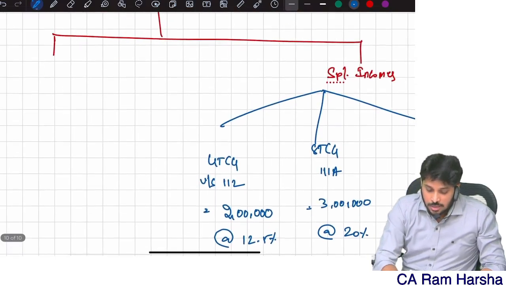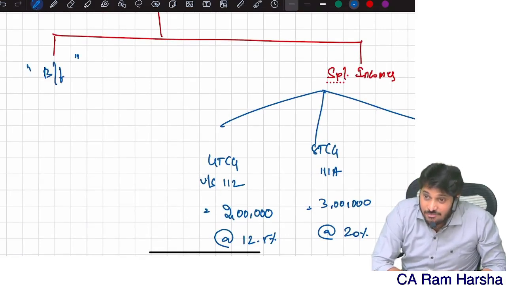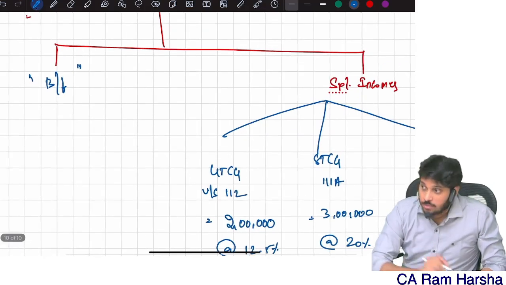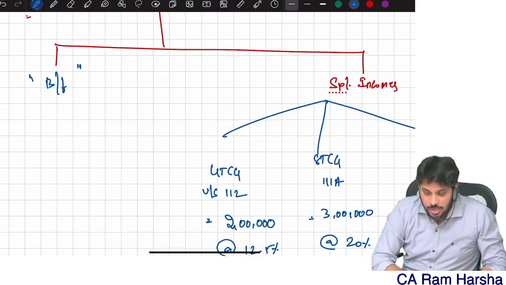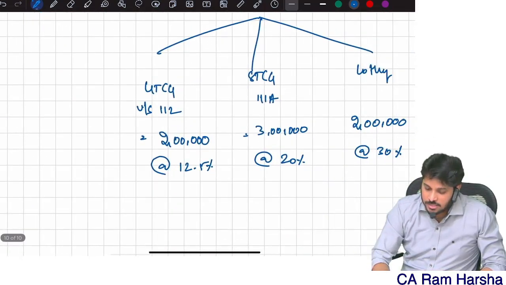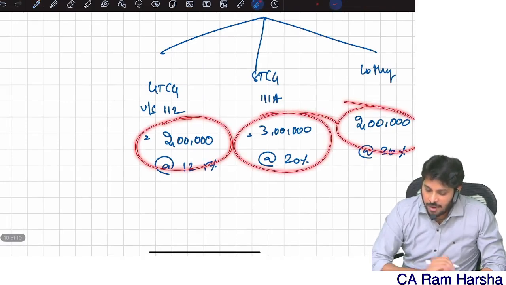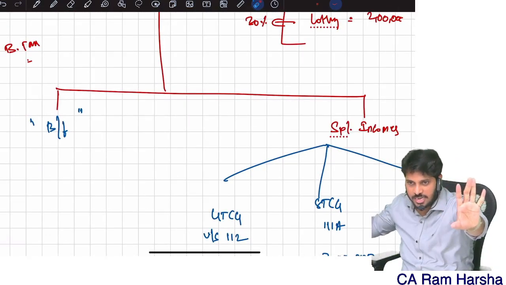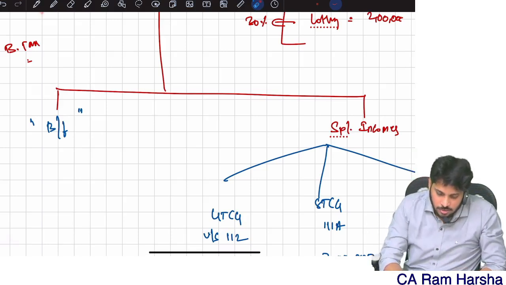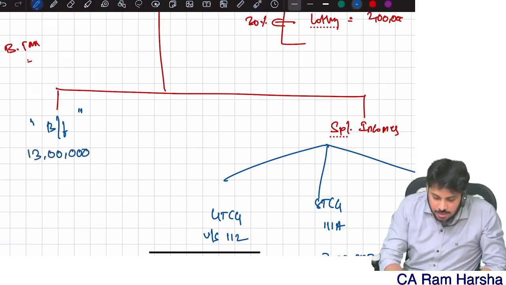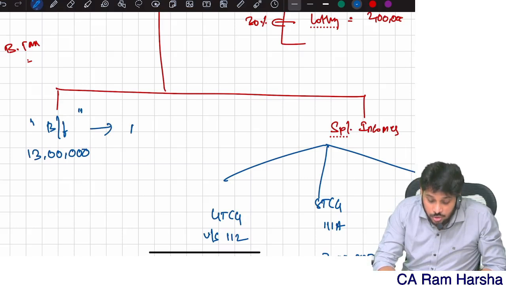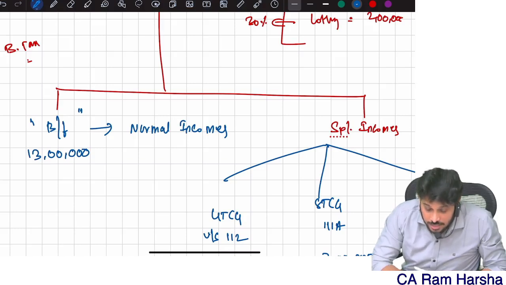Now here you call it the balancing figure. Always remember, it is the balancing figure. Normal income you will never compute directly. Now 20 lakhs is there, minus 2, minus 3, minus 2. Total 7 lakhs you remove. Out of 20 lakhs, 7 lakhs is taxable at special rates. The remaining income is what I call the balancing figure, which is nothing but normal income.